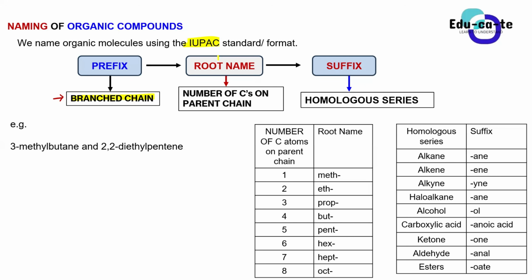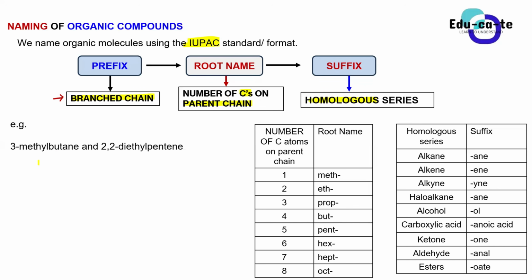The root name of an organic compound shows us the number of carbons on the parent chain. That is why I introduced what a parent chain is. The suffix tells us the homologous series to which this particular organic compound belongs.